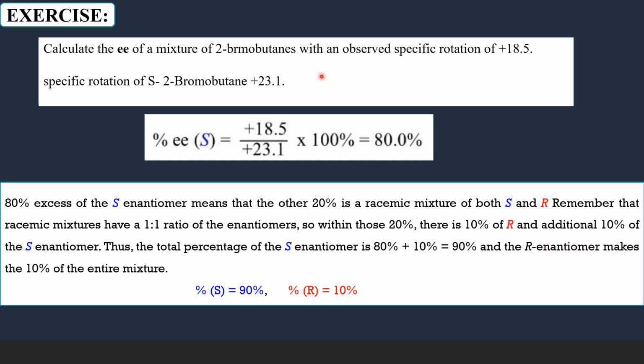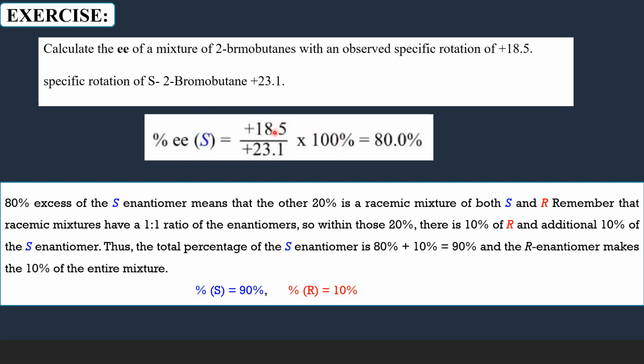In that case, what is its optical purity? So the percentage optical purity is the specific rotation of the given sample divided by the specific rotation of the pure enantiomer into 100.